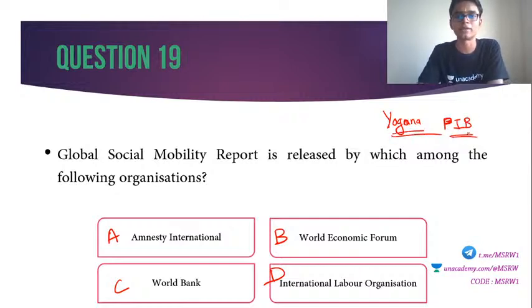Yojana and PIB reports. Okay, towards the end, once you cover all these things, if you have time, you can also use the various academy compilations. Okay, in Unacademy itself, we have plenty of videos regarding current affairs. There are top educators who take videos on The Hindu daily live analysis, etc. You can use all this very, very well.